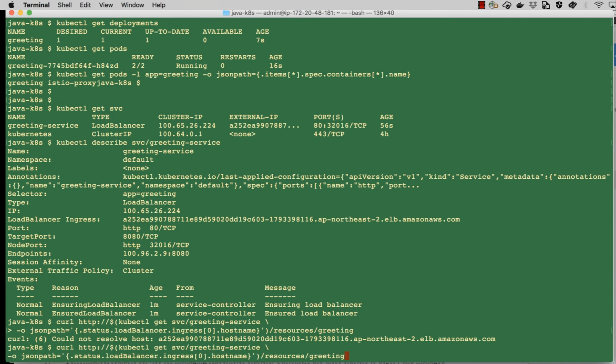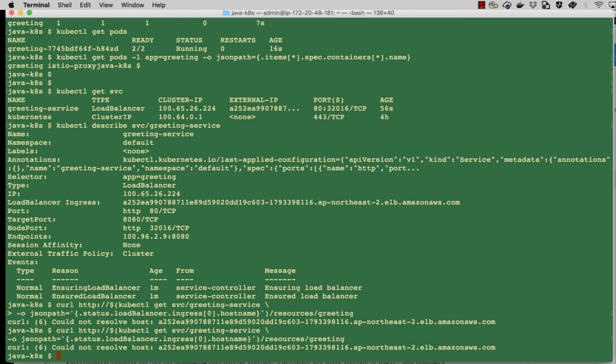Let's try again. The host is still not resolvable, and that is primarily because it takes about 3 minutes for the ELB to be provisioned.